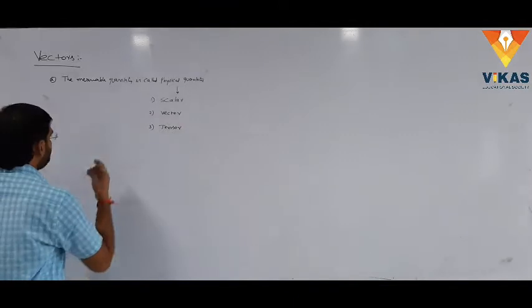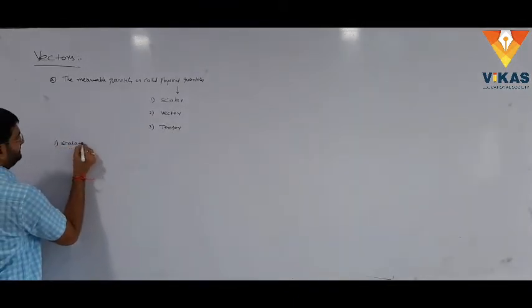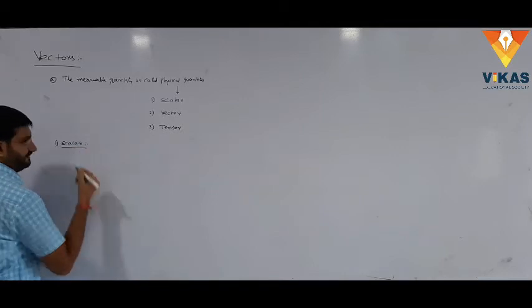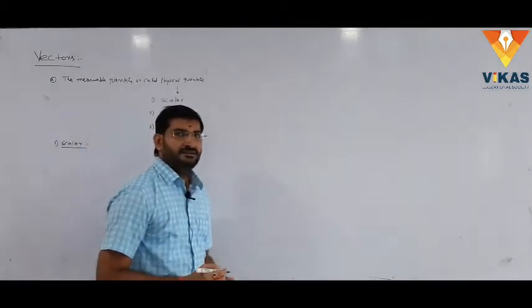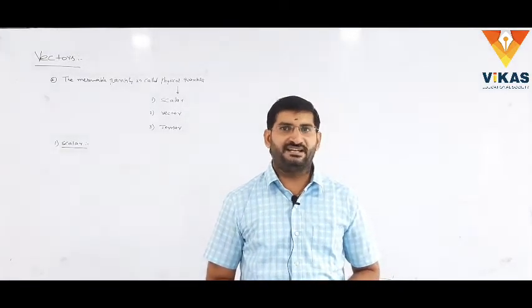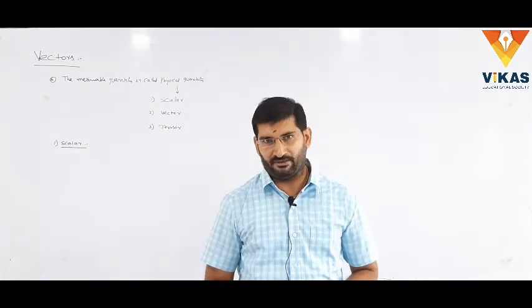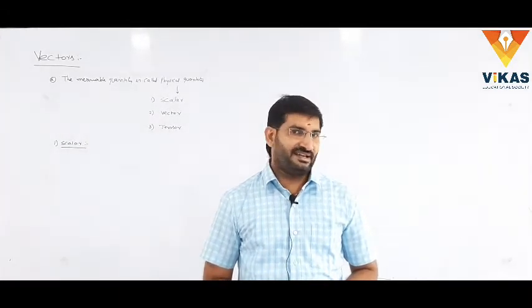The first is scalar. What is meant by scalar? The physical quantity which has only magnitude but does not associate any direction is called scalar quantity. Once again I will repeat, what is meant by scalar quantity?